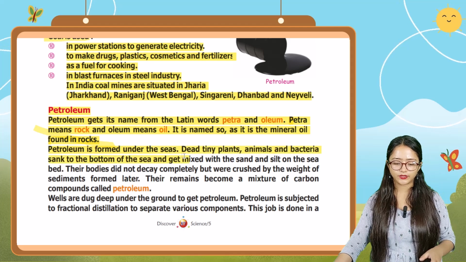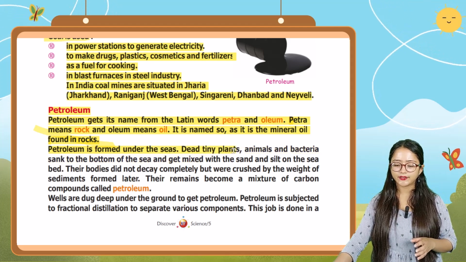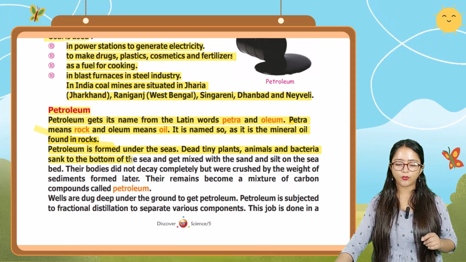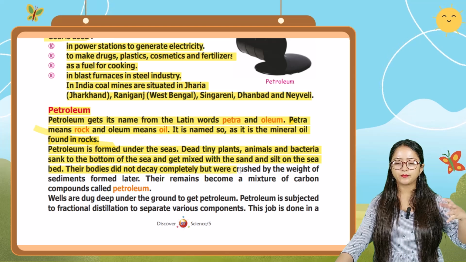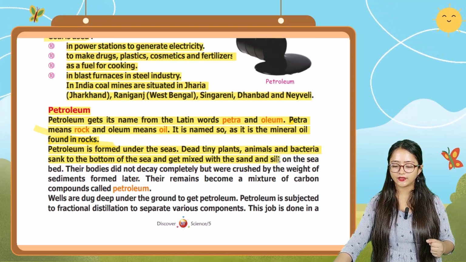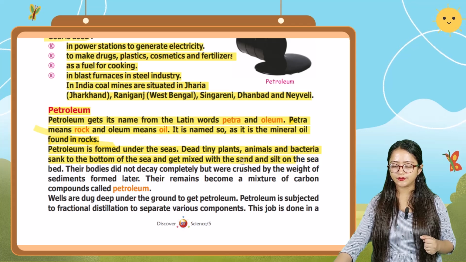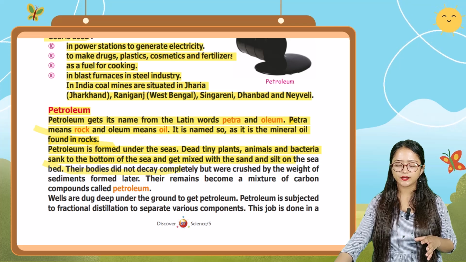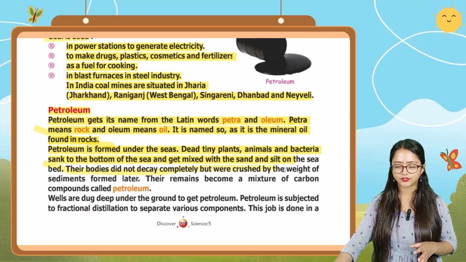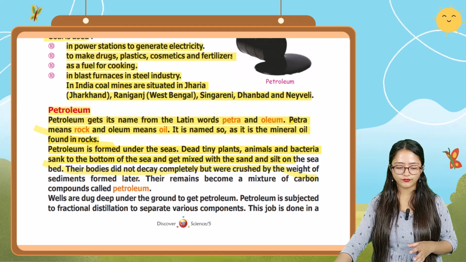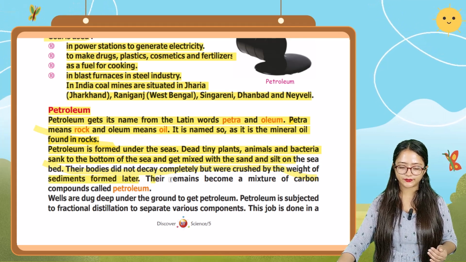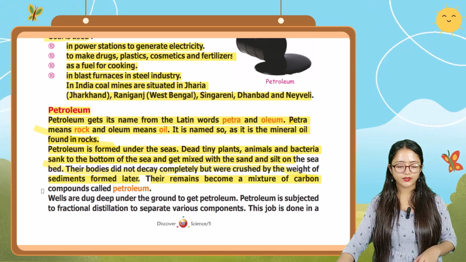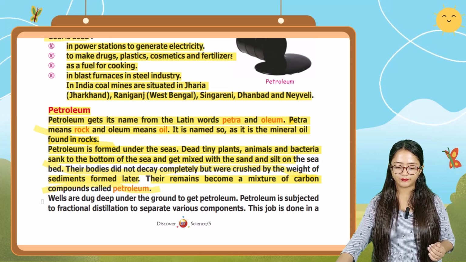Petroleum is formed under the seas. Dead tiny plants, animals, and bacteria sank to the bottom of the sea and got mixed with the sand and silt on the sea bed. Their bodies did not decay completely but were crushed by the weight of sediments formed later. Their remains became a mixture of carbon compounds called petroleum.